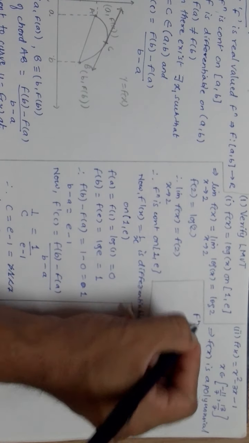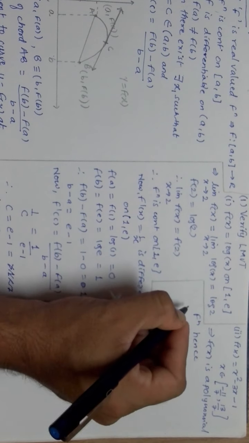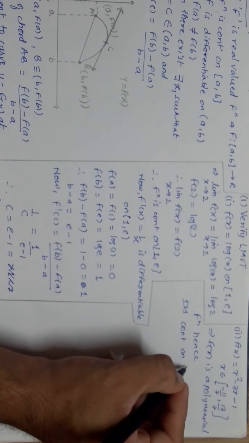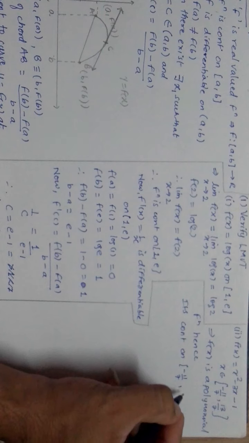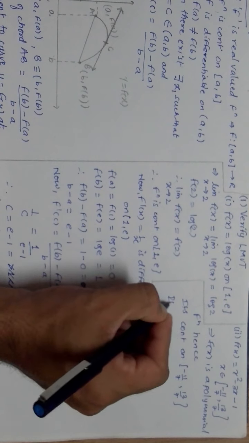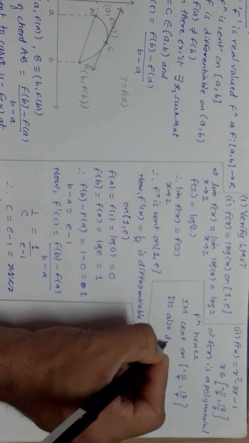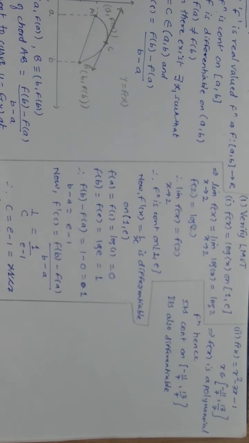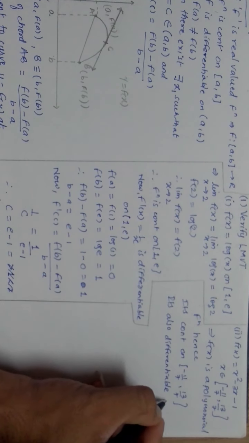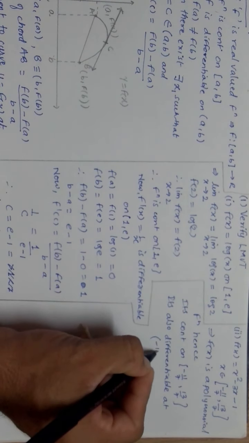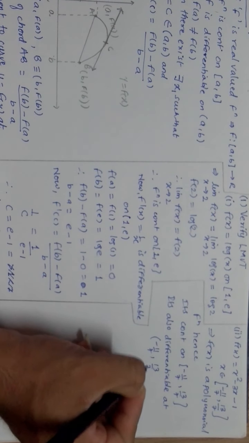It is a polynomial function, hence it is continuous on the closed interval of minus 11 by 7 to 13 by 7. It's also differentiable. You can even check it by taking the left hand derivative and right hand derivative also. So you can check it. It is also differentiable on the open interval of minus 11 by 7 to 13 by 7.